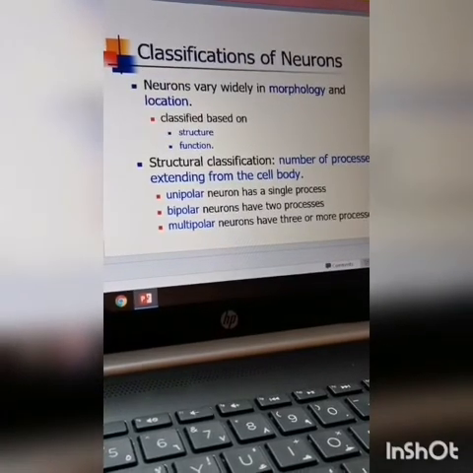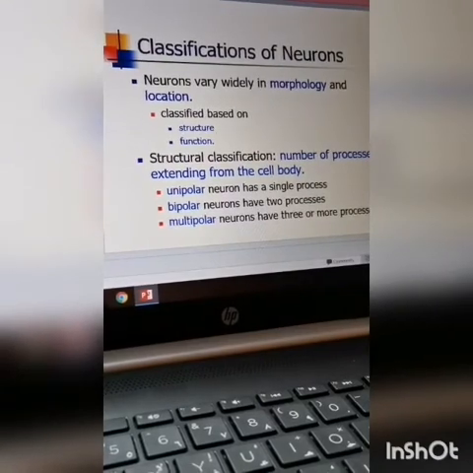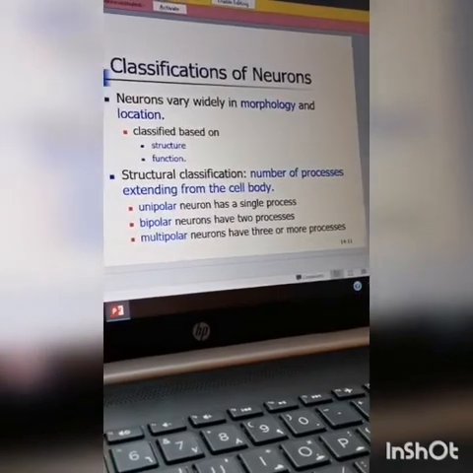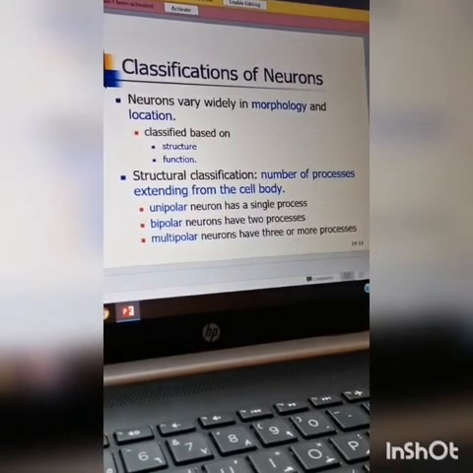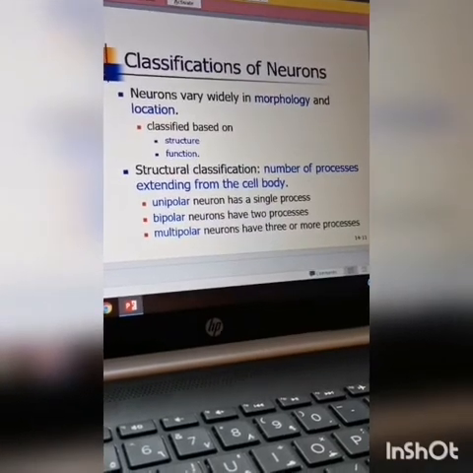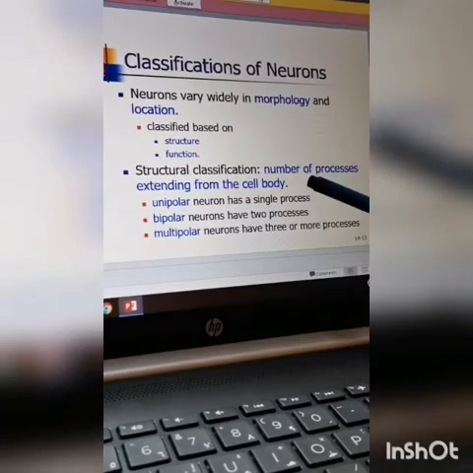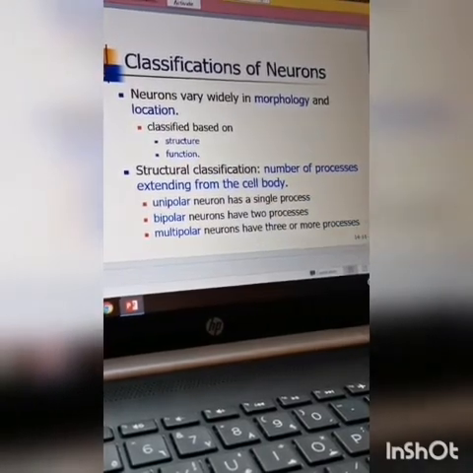Now we have the classification of neurons. Classification on the basis of morphology and location, and also their structural classification. In structural classification, we have unipolar neurons, bipolar and multipolar neurons.